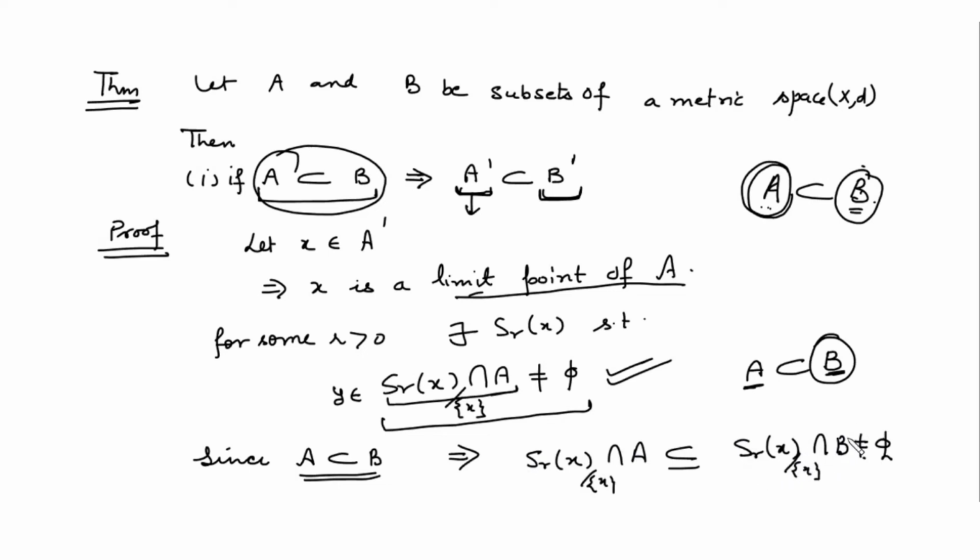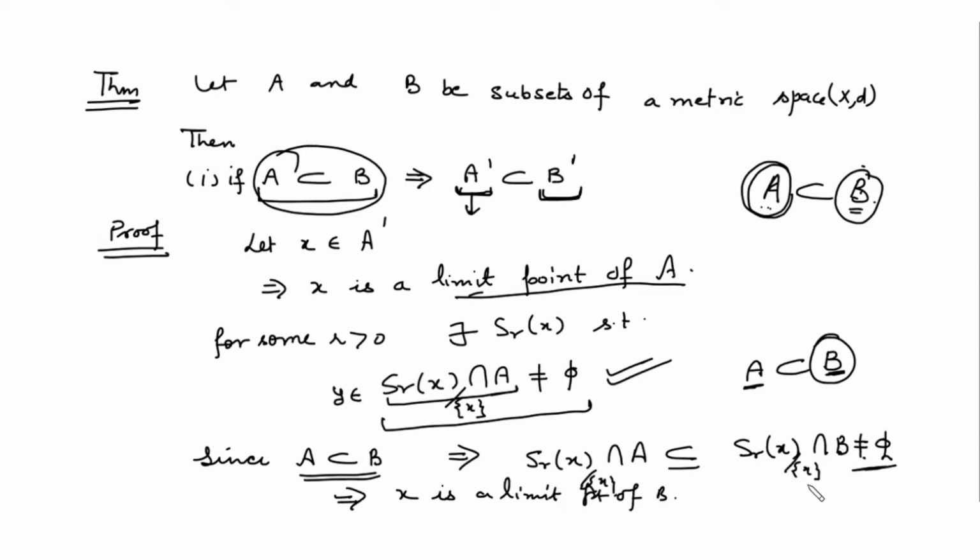Yes, ma'am. Right? So if this is non-empty, what does it mean? It means x is a limit point of B. This implies x is a limit point of B. Because you have an open sphere around x with radius r such that the related neighborhood have the intersection with B non-empty. A non-empty intersection.